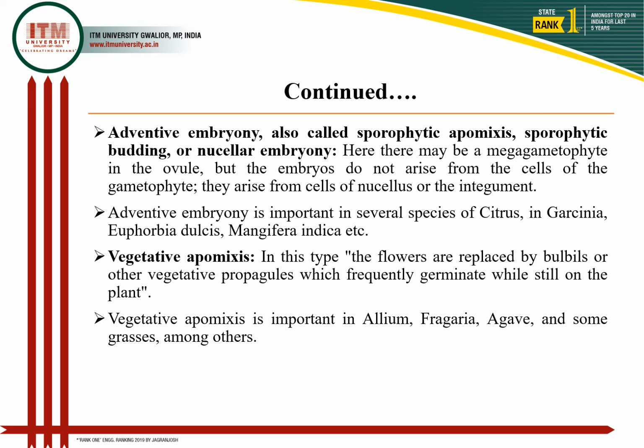In vegetative apomixis, flowers are replaced by bulbils or vegetative propagules, which germinate and can develop into a plant, even on the parent plant itself. It has been reported in Allium, Fragaria, Agave, and some other grasses.